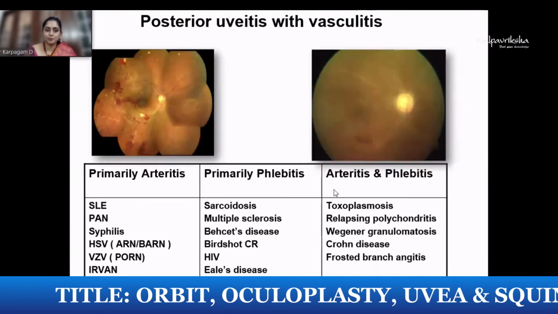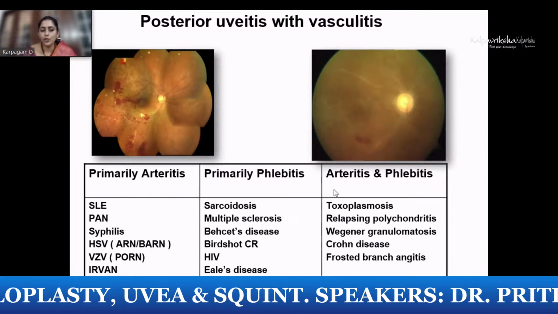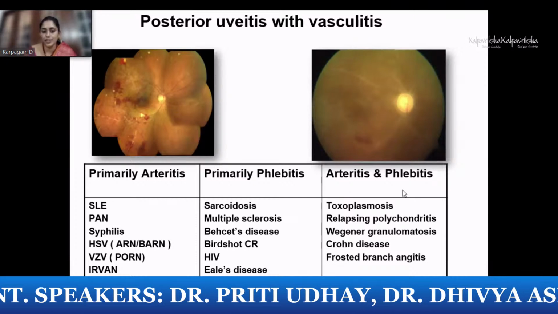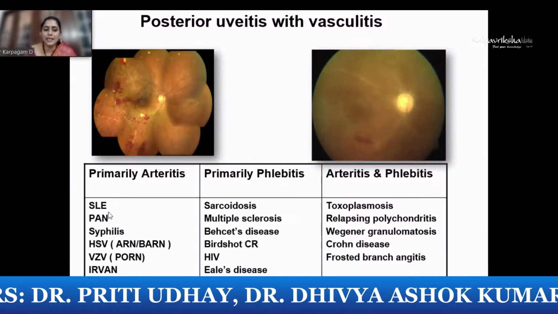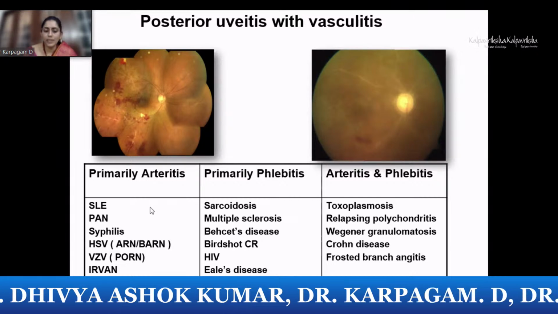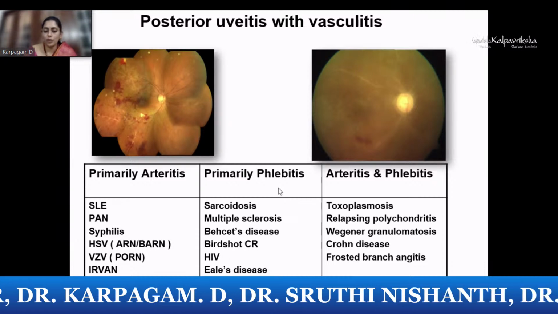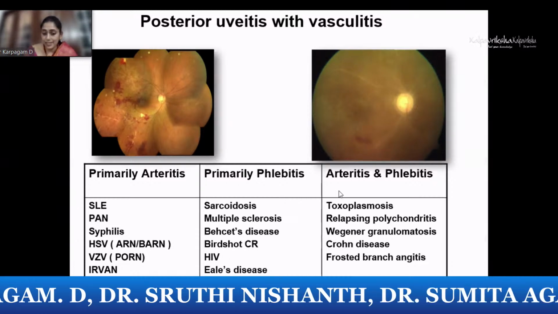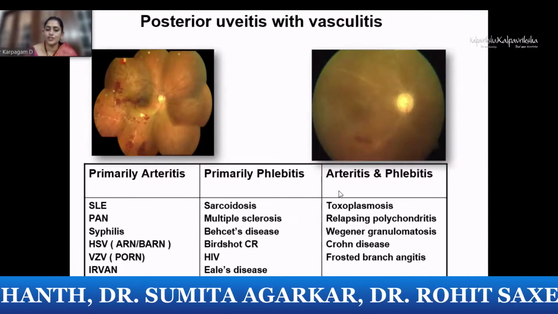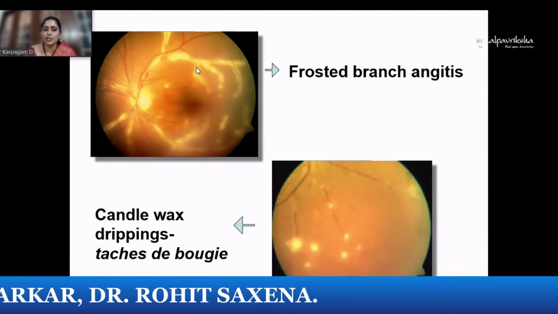When you have posterior uveitis with vasculitis, what you have to really look at is whether it's going to be an arterial involvement or the veins are going to be involved, or is it going to be the arteries and veins. So most commonly SLE, and syphilis, the viral have an arterial involvement, whereas sarcoid and Behçet's, which is most commonly seen, have a venous involvement. When both arteries and veins are involved, we have to think in terms of relapsing polychondritis, Wegener's, Crohn's, and frosted branch angiitis. This is a typical case of frosted branch, and of course, this is just a finding.